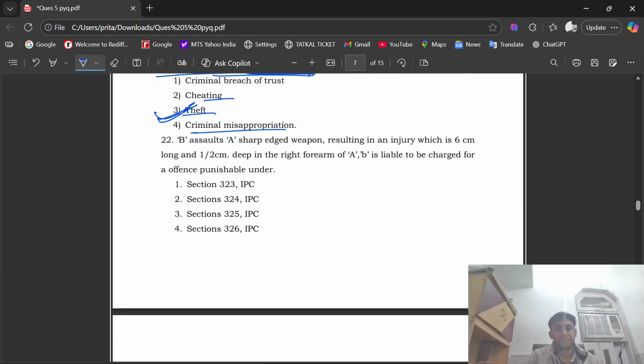Question number 22. B assaults A by a sharp-edged weapon, resulting in an injury which is 6 inch long and 1 and a half centimeter deep in the right forearm of A. B is liable to be charged for the offense punishable under section 324 of IPC.